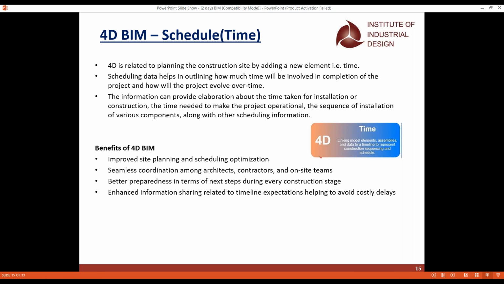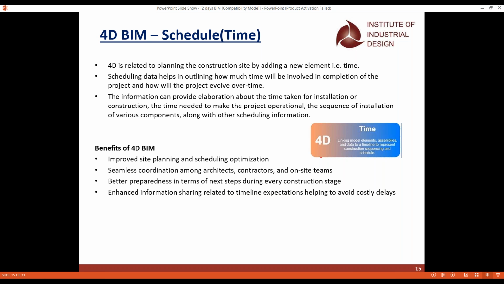That is actually called time. And the next one: what are the benefits when we use 4D BIM? Of course, we have site planning and scheduling. We will have coordination among the architects, the contractors, and also the on-site team. I may plan that it takes around 2 to 3 months to get my model constructed on site. As an architect, I will say I need only 3 months to get it constructed. But only the contractors will know what the deviation of the materials will be, or whether there is any resource problem. They will be able to tell that only with the help of the contractors.